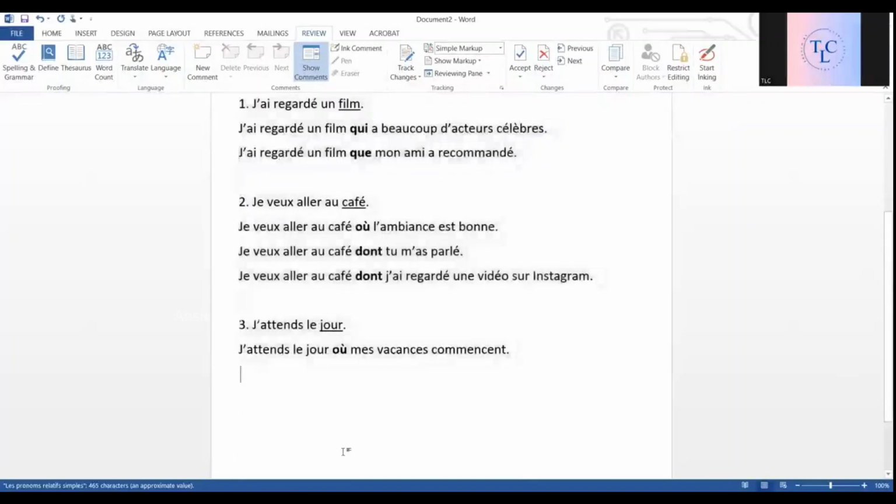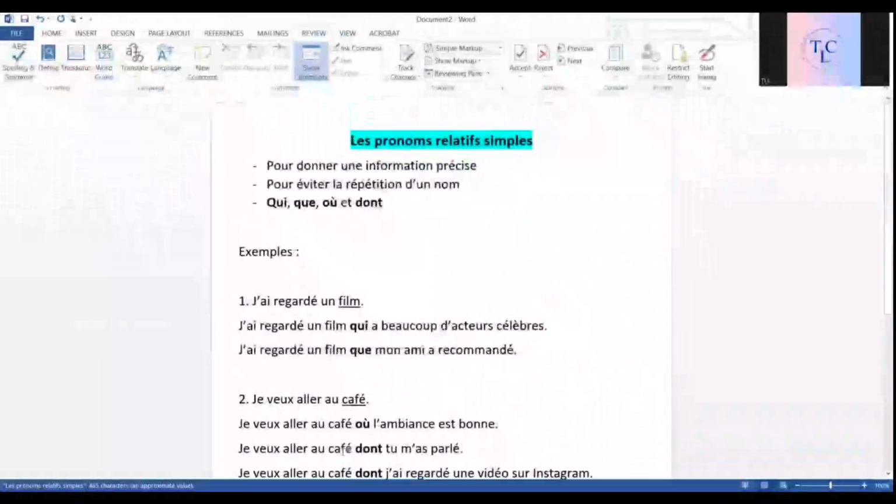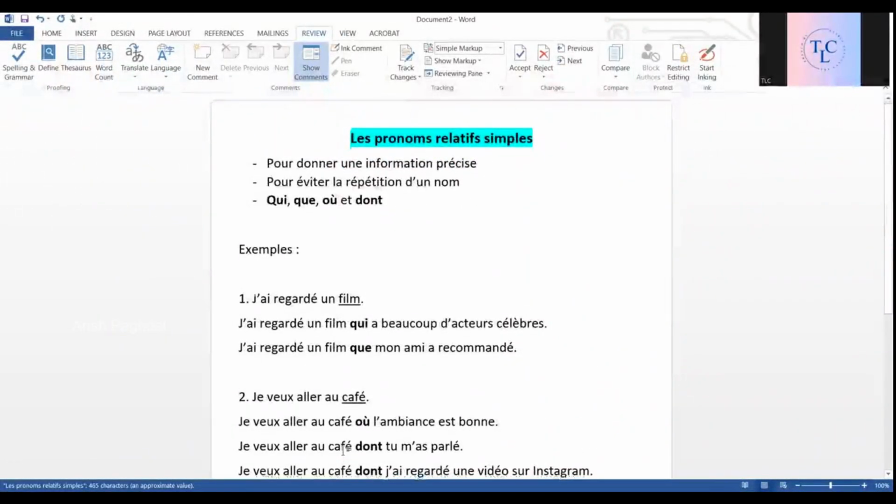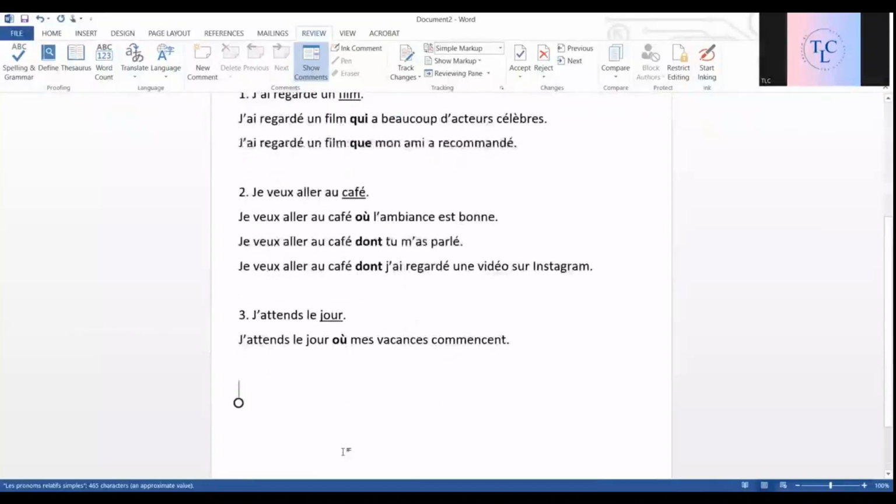Now, let's see how it helps us avoid repetition of a noun. If we take the same examples and write like this: j'ai regardé un film.